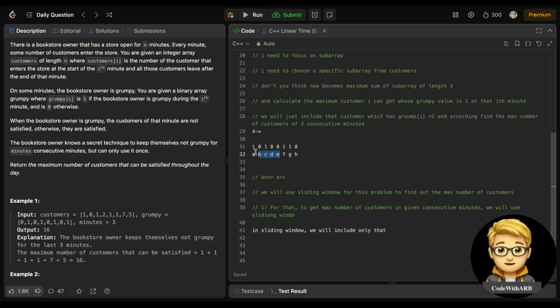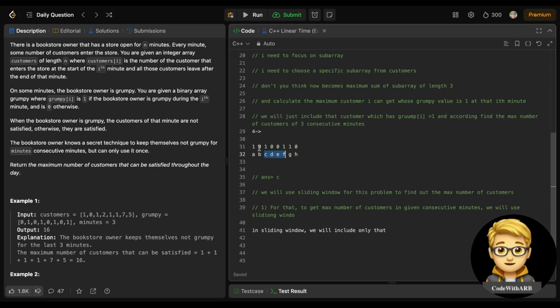Before deleting it, we check whether it had grumpy value one or not. It has grumpy value one, so we subtract it. But before including this E, we again check whether E has grumpy value of one or not. It has not, so we don't include it. So basically it forms C. Now again I need to shift the window to C D F, so before shifting, we need to delete B.